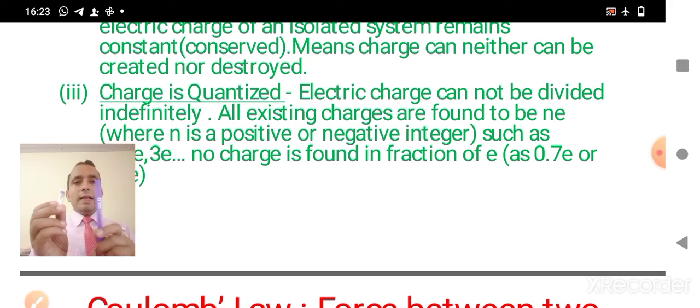It cannot be transferred in fractions. It means that if we rub these two objects together, either 2 electrons can move from one body to another, or 3 electrons can move, but it may not happen that 0.75 electron is moving from this body to this body. So this is the property which is known as quantization of charge.